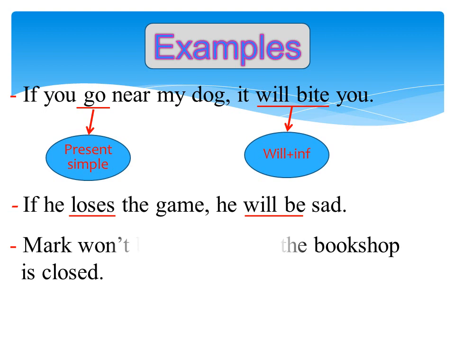Mark won't buy the book if the bookshop is closed. In if clause, we have is, and it is present simple, of course. And in the main clause, the verb is will not buy.